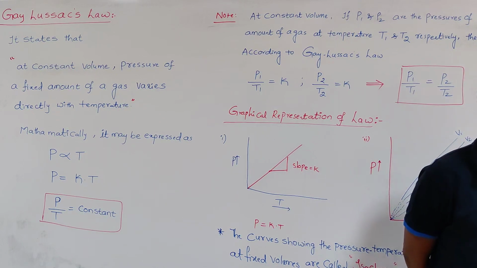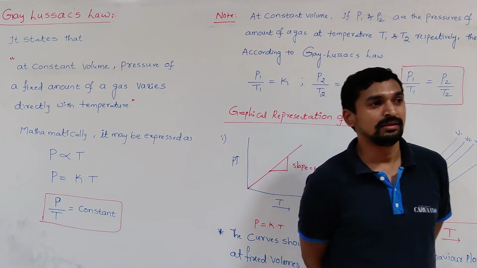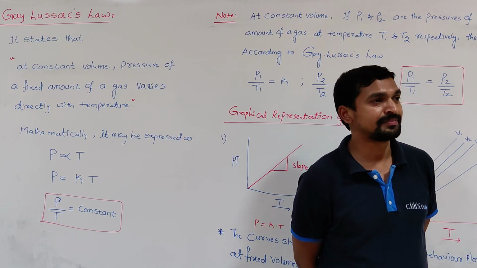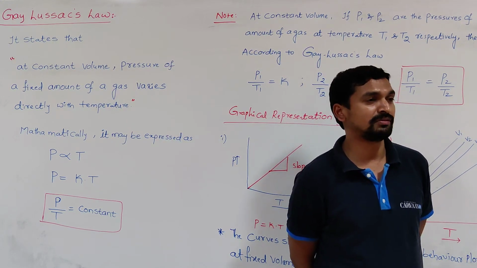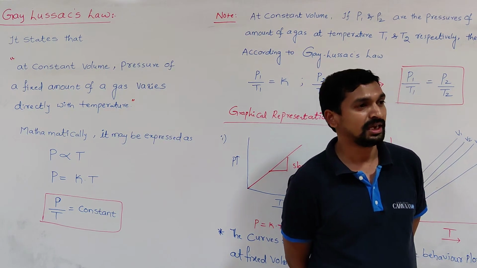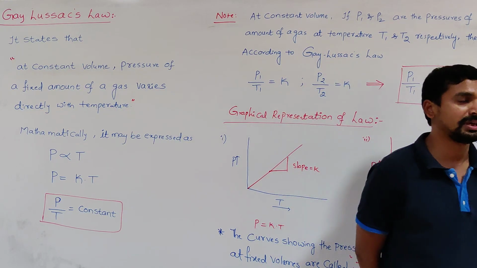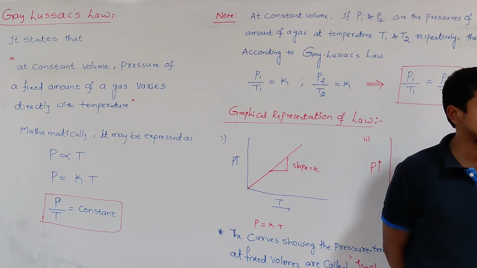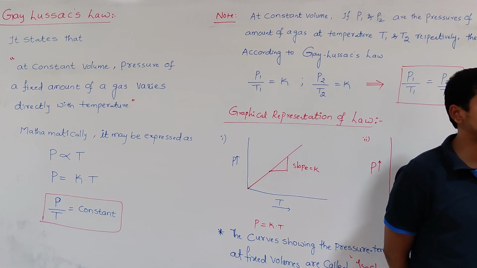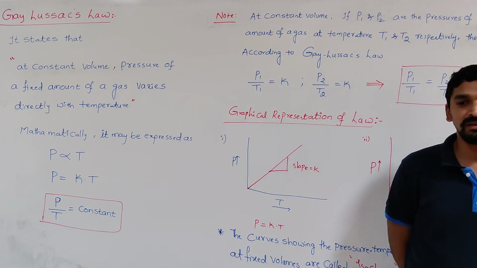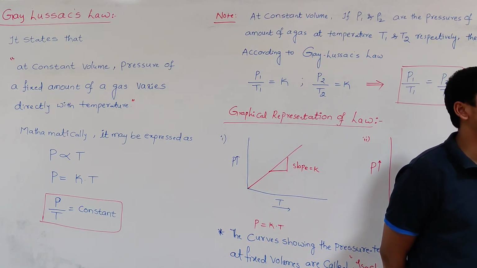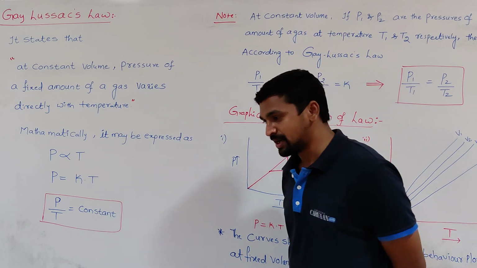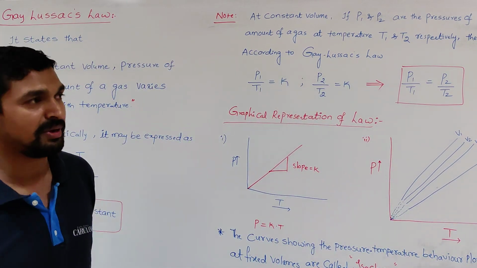In the last class, we discussed two important laws: Boyle's law and Charles' law. Boyle's law states that the pressure of a fixed amount of a gas is always inversely proportional to the volume of a gas at a constant temperature. Charles' law states that at constant pressure, the volume of a fixed amount of a gas is always directly proportional to absolute temperature.